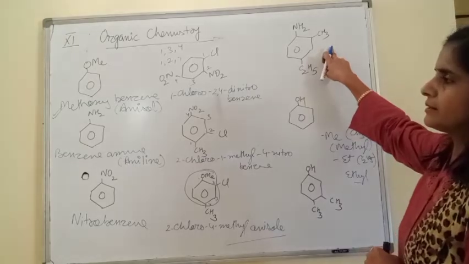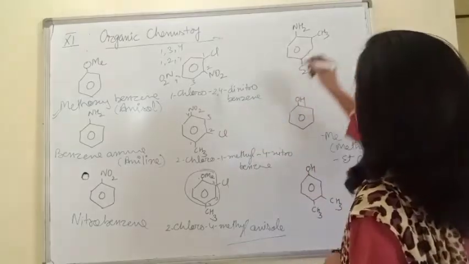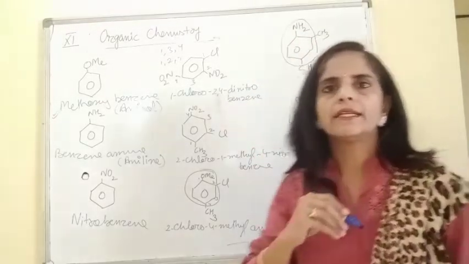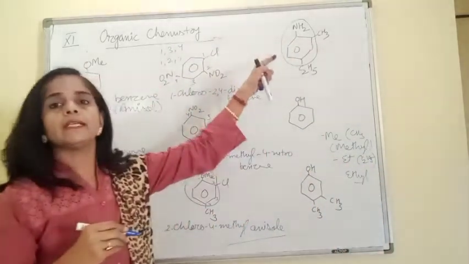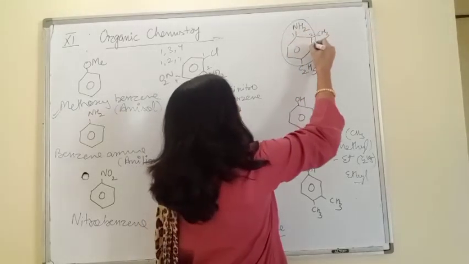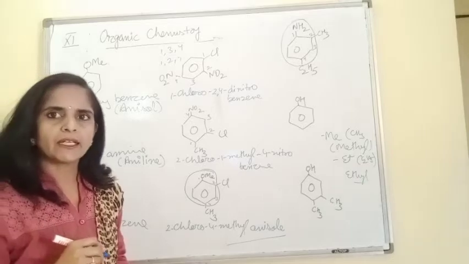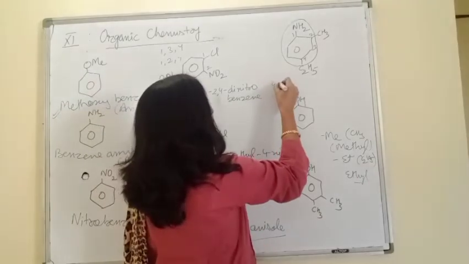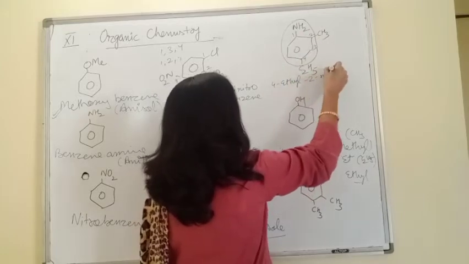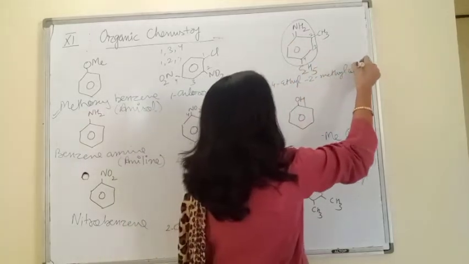Similarly, this one, just check children, derivative of aniline. So this part is aniline. Now we write the name in terms of aniline. So of course this is first position, second, third, fourth. Write the substituents in alphabetical order. So it is 4-ethyl, then 2-methyl, and then the complete name is aniline.